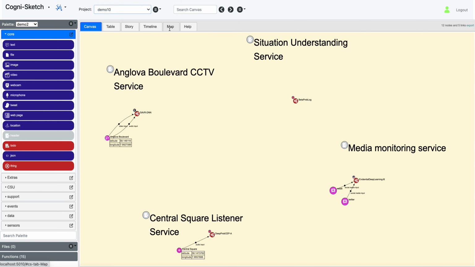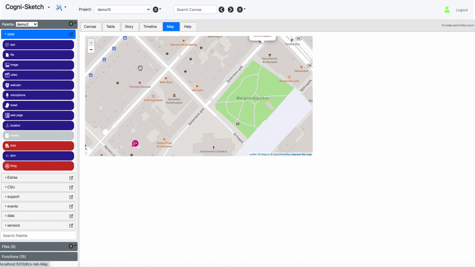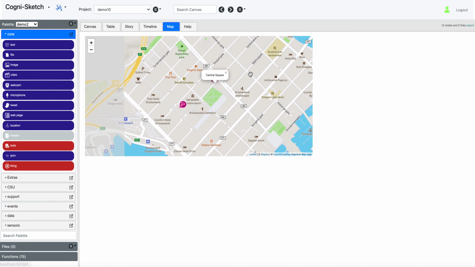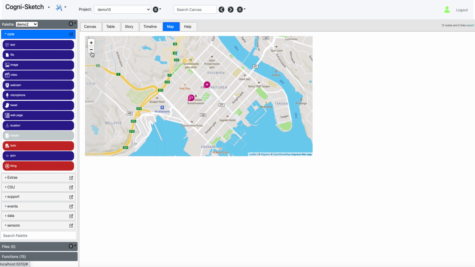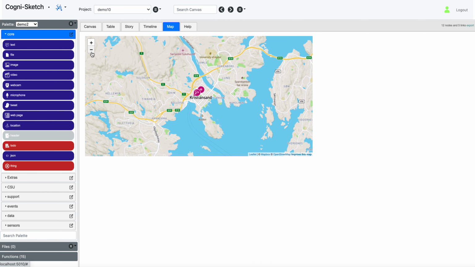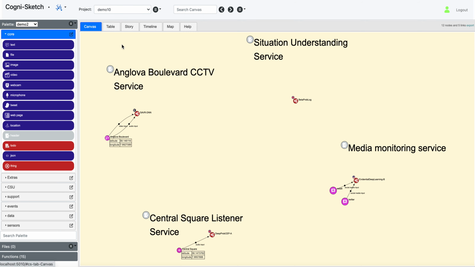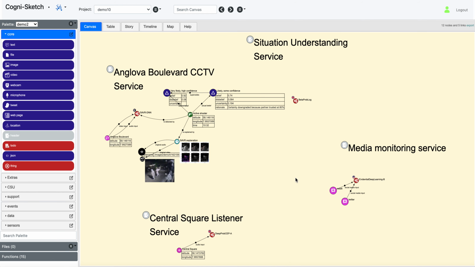So for example, if we navigate to the map view, we can see here that we have a couple of sensors, so one on Central Square and one here on Anglova Boulevard, and this is within the Anglova city setting within the NATO vignette. We'll come back to the map later. So, okay, let's see what's happening. Our services are running, and we can use this environment to get more information about them and see what's happening. So we're monitoring the city using these services and these sensors for any information that might be relevant to situations we need to act on.